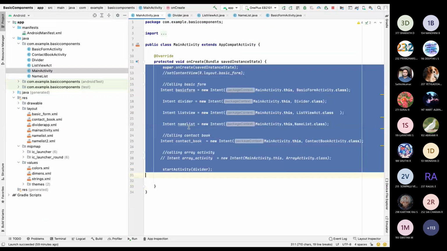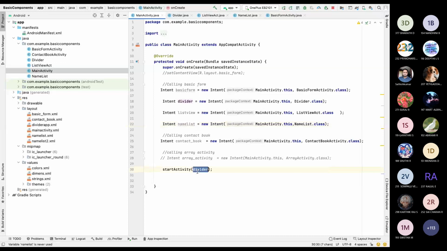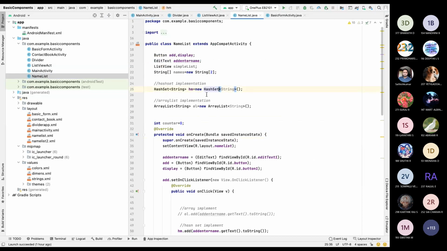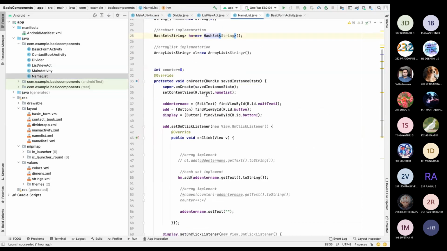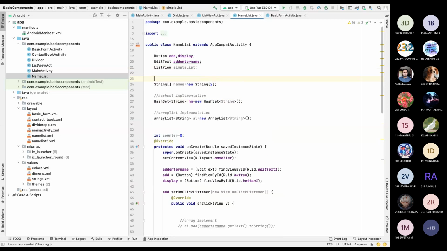Okay. So here you can see I'm declaring a string array with only 2 values. The size is only 2.